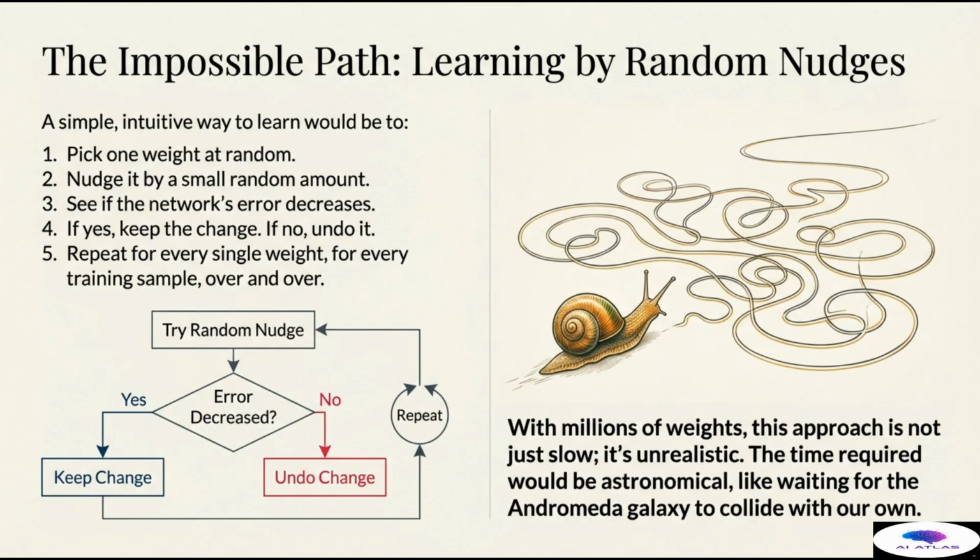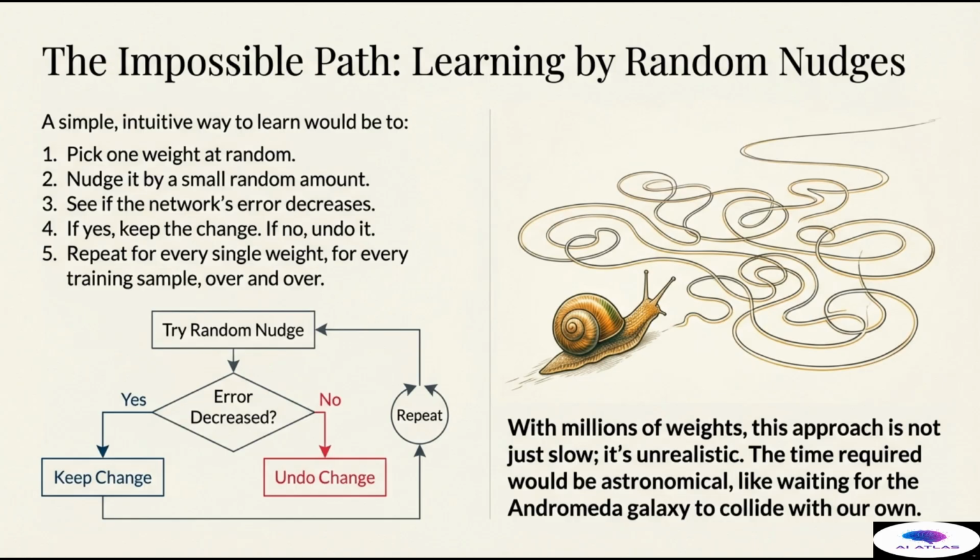Fourth, if the error decreased, we would keep the change as it was a good nudge. If the error increased, we would undo the change as it was a bad one. Finally, we would repeat this entire 5-step cycle for every single weight in the network, for every training sample, over and over again, potentially billions of times. As the diagram of the snail on the massive, tangled path suggests, this approach is not just slow, it's completely unrealistic. The time required for this brute force method to converge on a good solution, especially for a large network, would be astronomical, like waiting for the Andromeda galaxy to collide with our own.